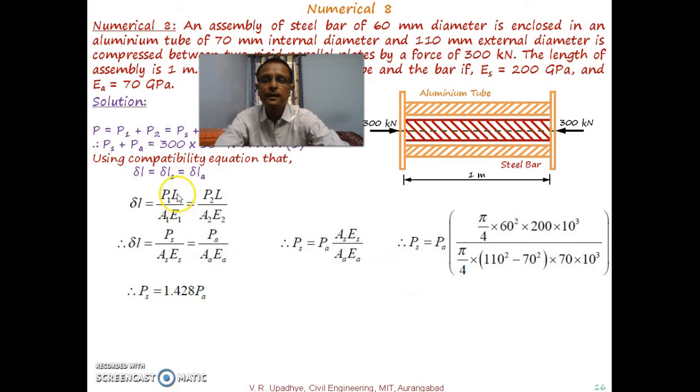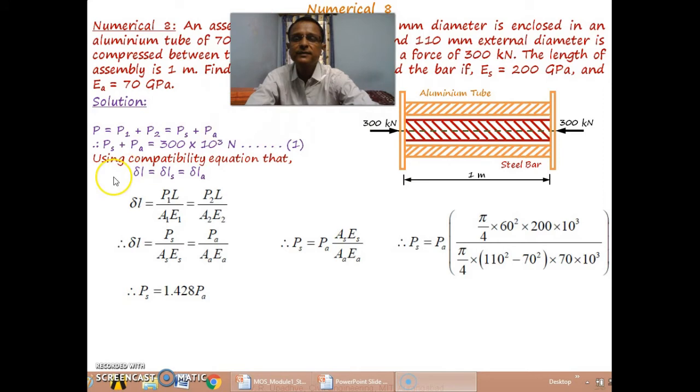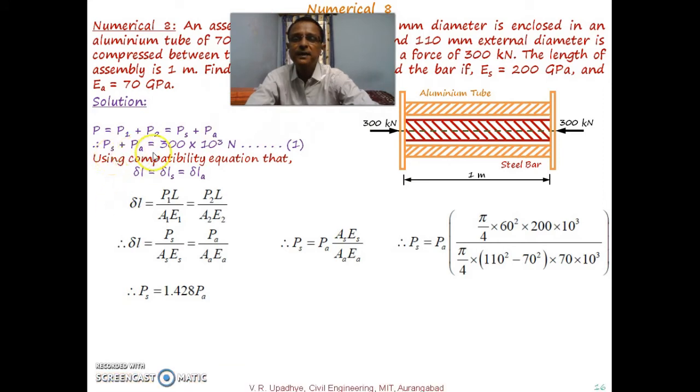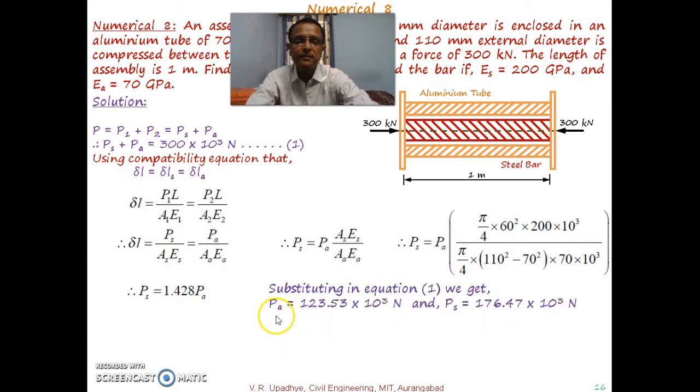So out of total force P, in the first equation we have written that PS plus PA is equal to 300 into 10 to the power 3 Newton. So now we can substitute this 1.428 PA in the first equation. So if we substitute it, 1.428 PA plus PA, so it is 2.428 PA is equal to 300. So PA becomes 300 divided by 2.428.